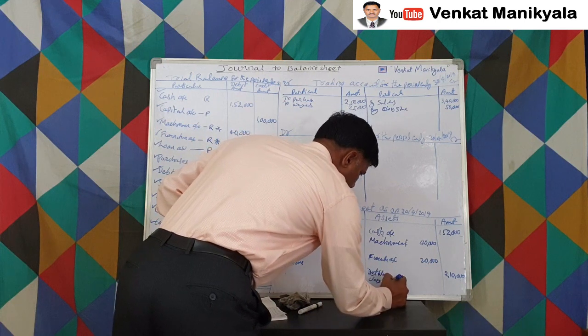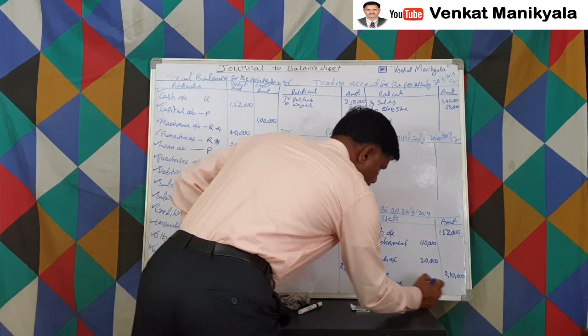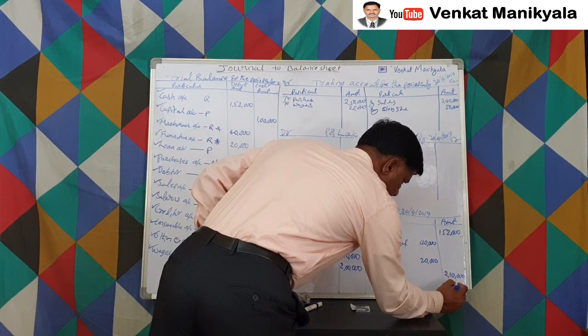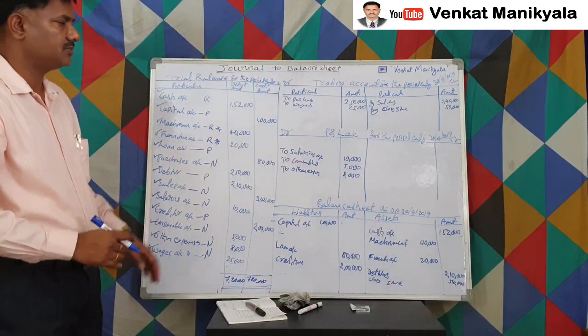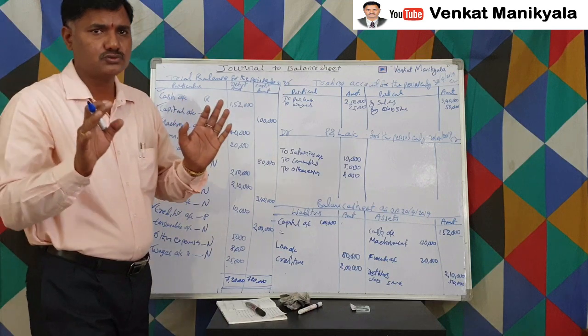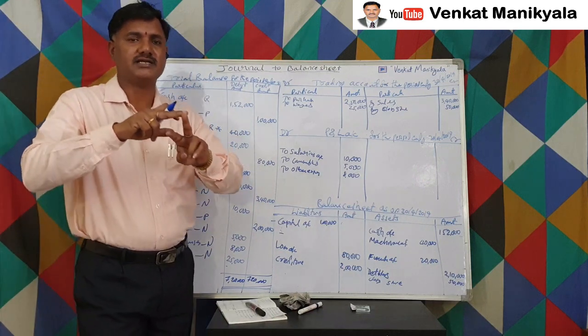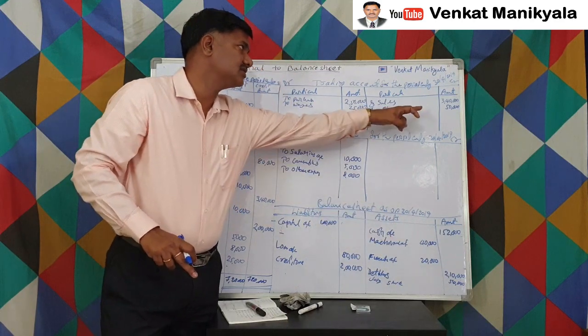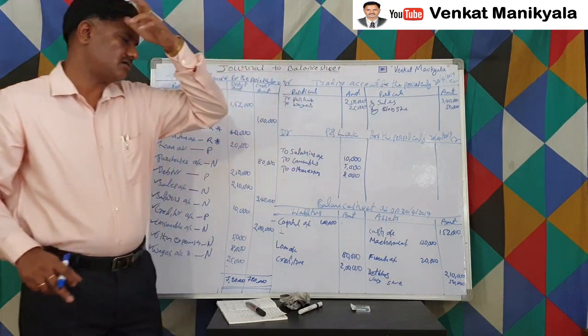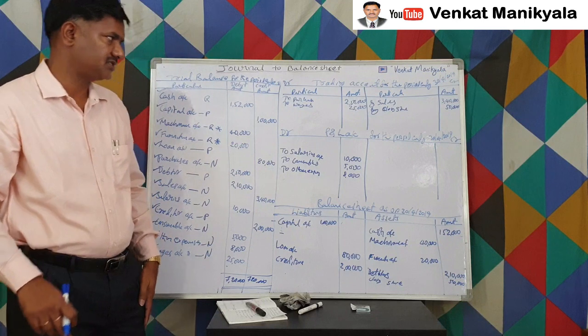Closing stock 50,000. Right? Closing stock 50,000. That means all the adjustments you are supposed to do have two sides, one debit and one credit. The debit is the asset we have written, and the credit is written in the trading account. They are not the depreciations.